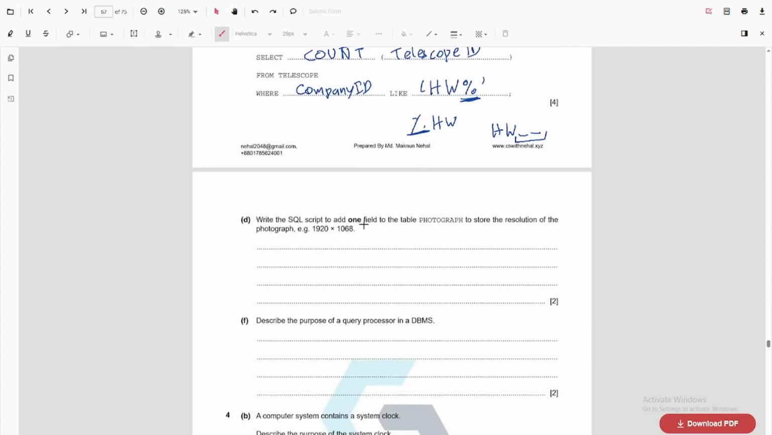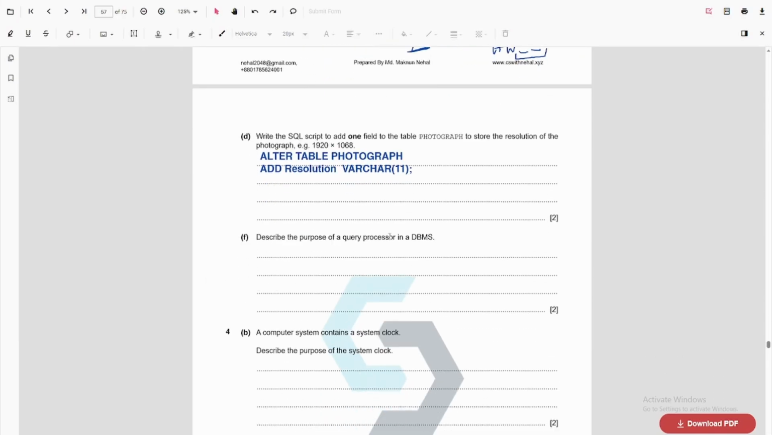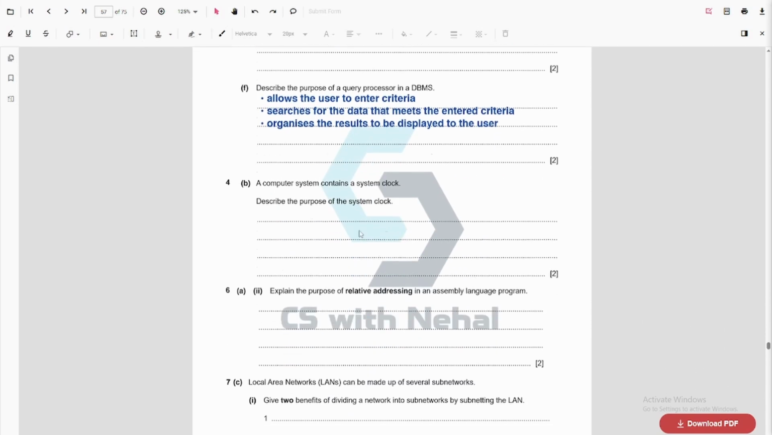Write the SQL script to add one field to the table Photograph to show the resolution of the photograph. So we ALTER TABLE, the table name, then ADD a new field and the type of field. Describe the purpose of the query processor in a DBMS. The DBMS allows the user to enter criteria, searches for the data that meets the entered criteria, and organizes the result to be displayed to the user.